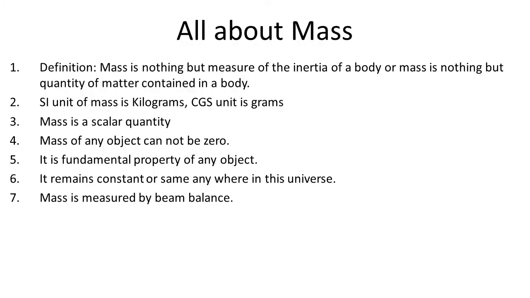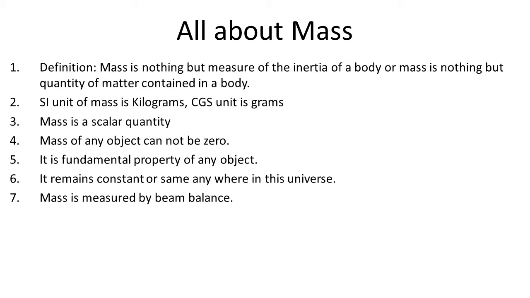First, let us discuss mass. What is the mass of an object? So, mass is the amount of matter present in an object. If the amount of matter is more, the inertia of that object is more. If the amount of matter present in an object is less, then the inertia of that object is also less. So mass is called the measure of inertia of an object.